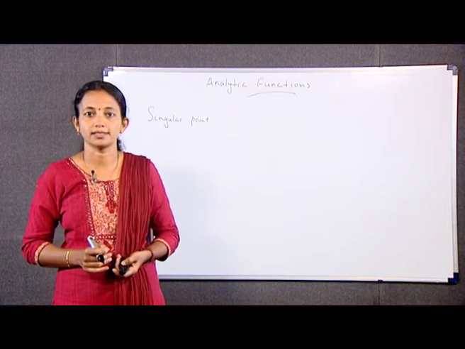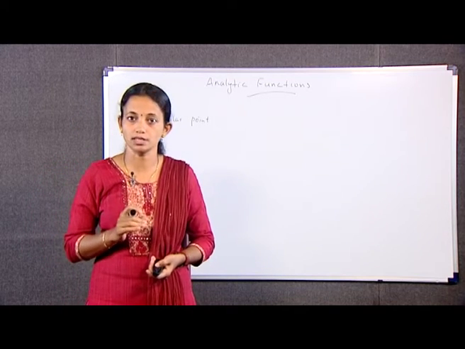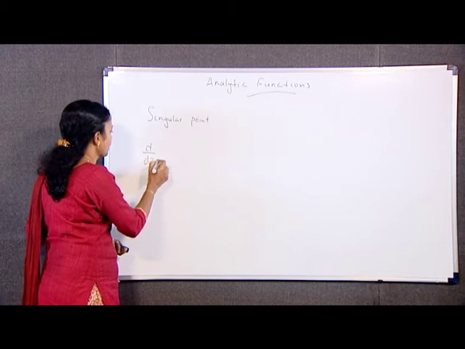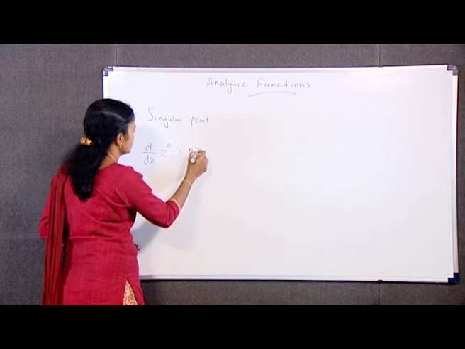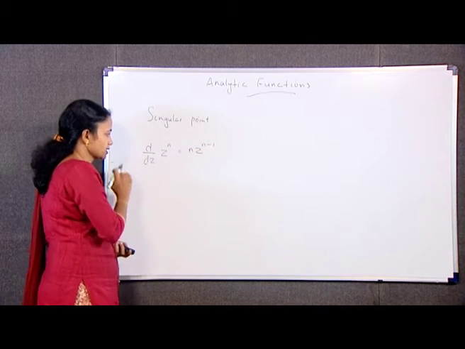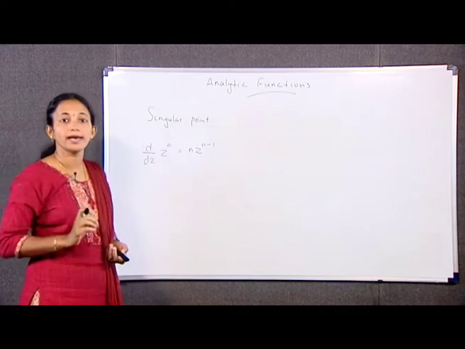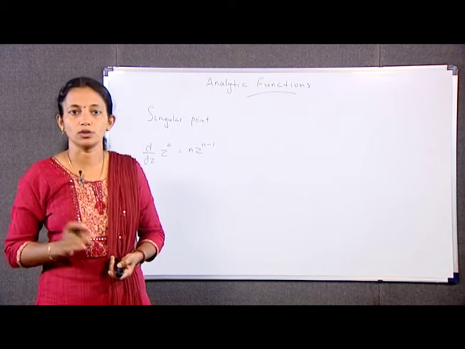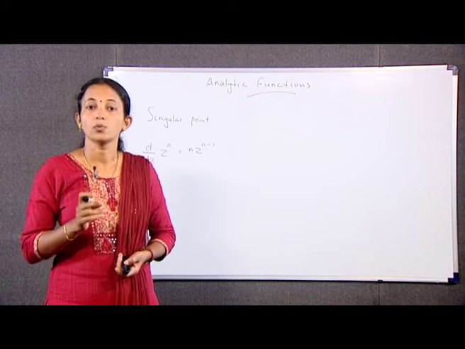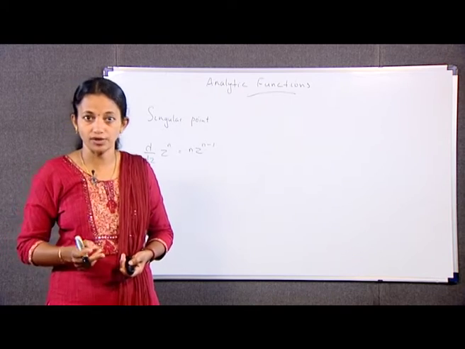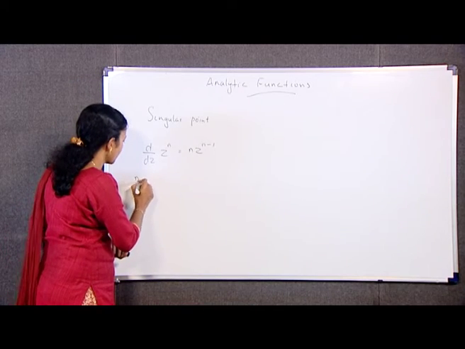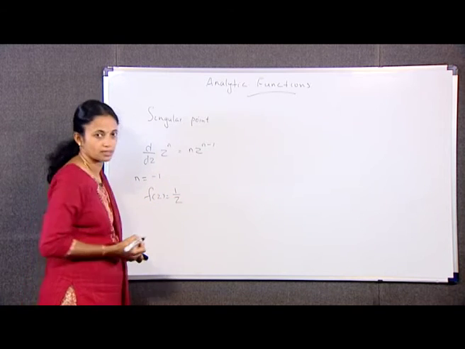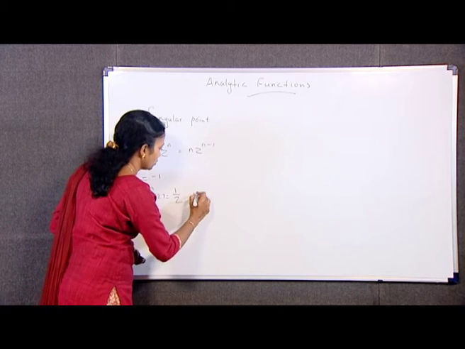We know that d by dz of z raised to n is equal to n z raised to n minus 1. This we have already discussed. d by dz of z raised to n is equal to n z raised to n minus 1 when n is a negative integer, provided z not equal to 0. In particular, with n equal to minus 1, the function f(z) is equal to 1 by z, for z not equal to 0.